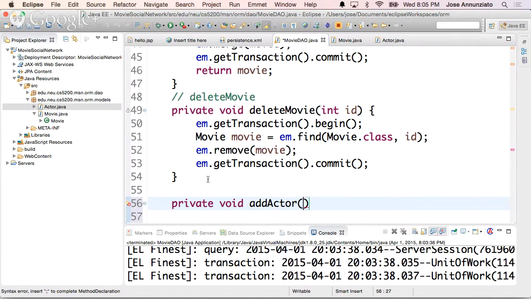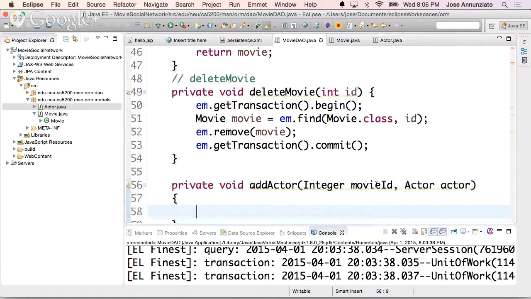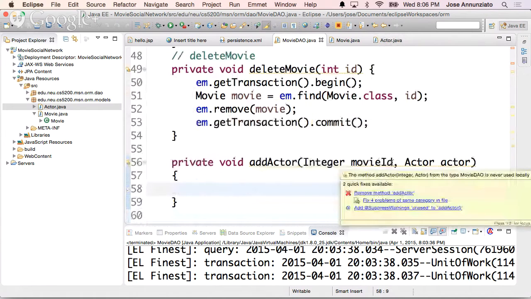Okay, add actor. So we need to tell it to what movie we want to add it, so I'll provide an integer movie ID. It says I want you to add this actor to that movie. So this is the movie ID, the movie I want to add it to, and this is the actor that I want you to add.